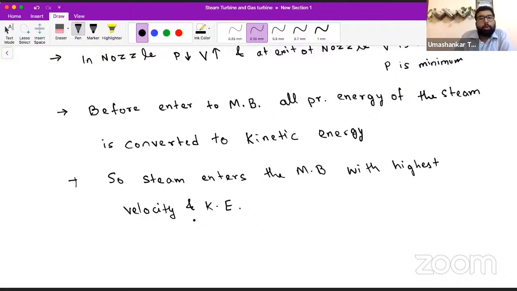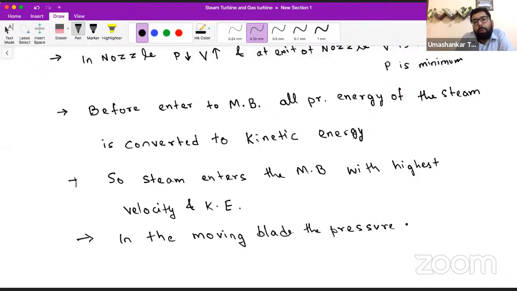Okay, so you can see, this is a very important point: in the moving blade, the pressure of steam is constant.